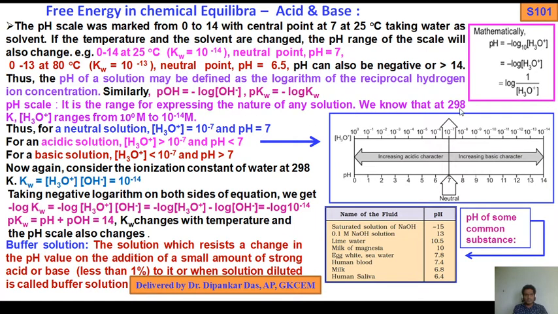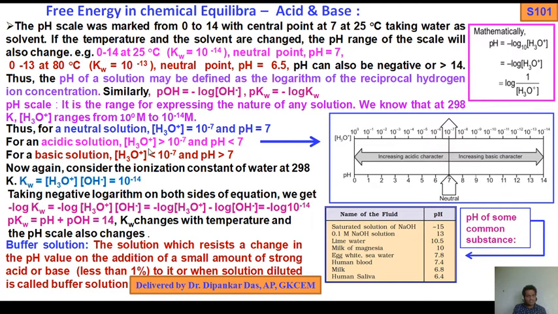So we know that at 298 Kelvin, H3O plus molar concentration ranges from 10 to the power 0 molar to 10 to the minus 14 molar. We know the 0 to 14 scale is the general scale at 25 degrees centigrade. If anyone asks what the pH scale is at 80 degrees centigrade, it is 0 to 13 and neutral point 6.5. When you consider 0 to 14, the neutral point is 7. Thus, for a neutral solution, H plus concentration is 10 to the minus 7 and pH 7.